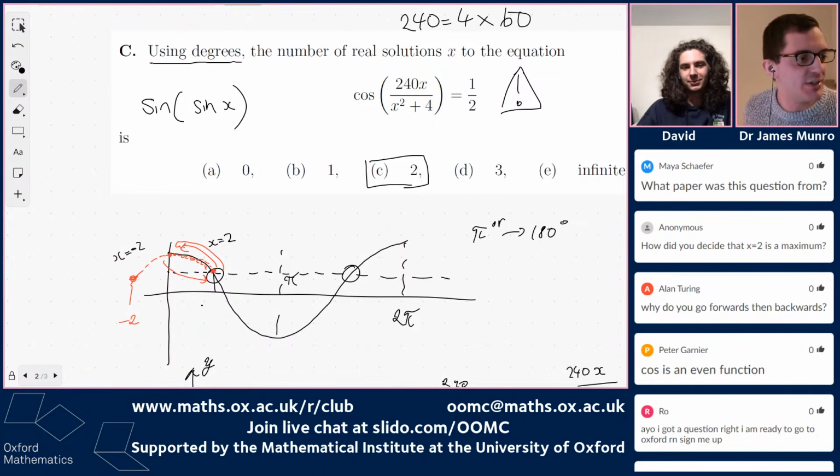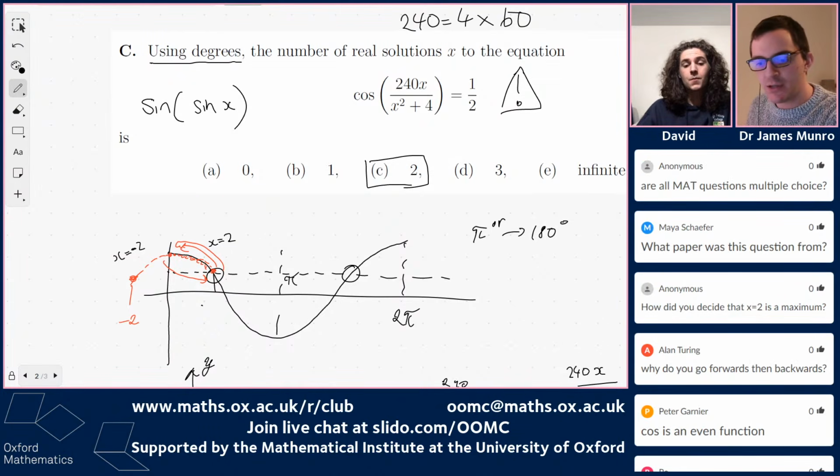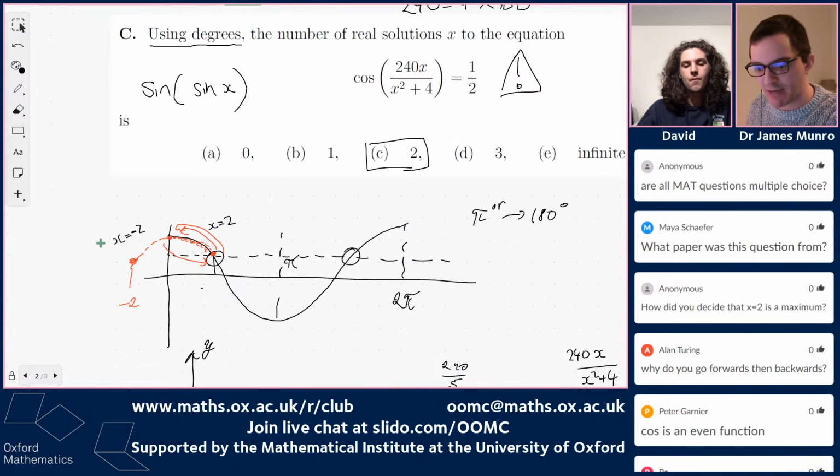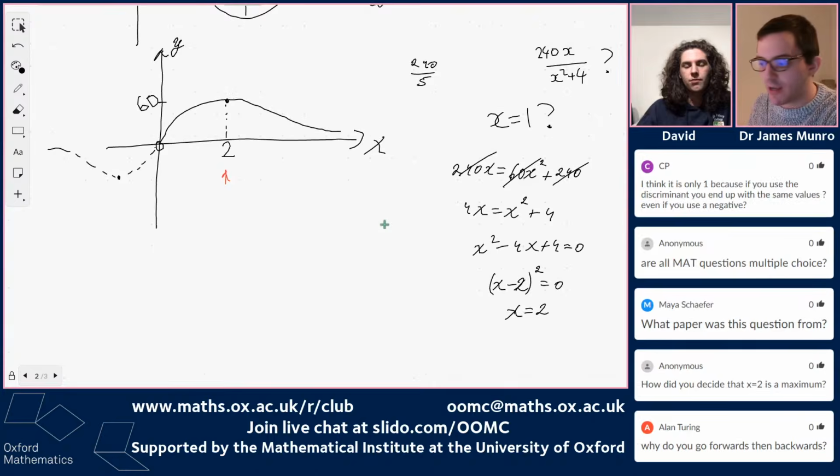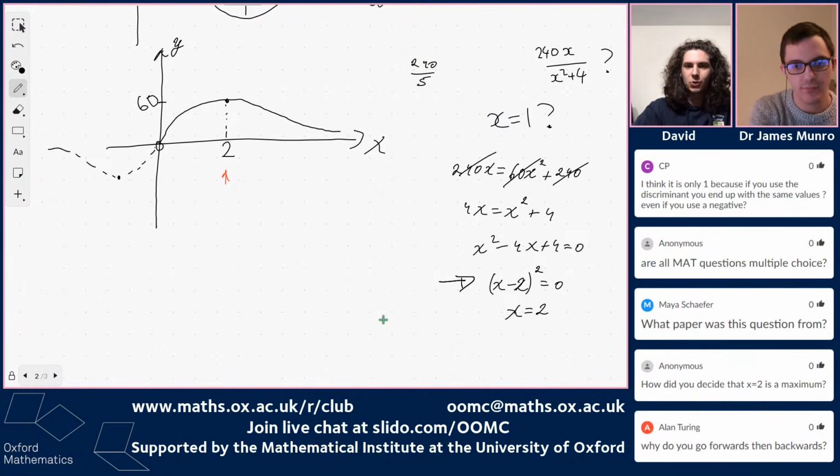Somebody here, Anonymous, says, how did you decide that x equals 2 is a maximum? I didn't really say anything about it, but let's go back and have a look. So, David was doing the algebra, and David got this repeated root. Do you want to explain it? Yeah, so see how everything at the end boiled down to this quadratic. X minus 2 equals 0. Right? And that means that...